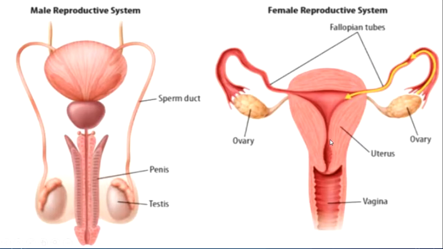In the second part, mature eggs are released from the ovaries and the lining of the uterus thickens. In the third part, the last part of this cycle, the unfertilized egg and the thickened lining break down. The lining leaves the body in the first part of the next cycle.